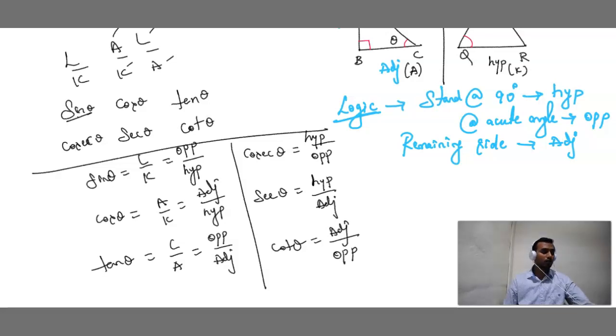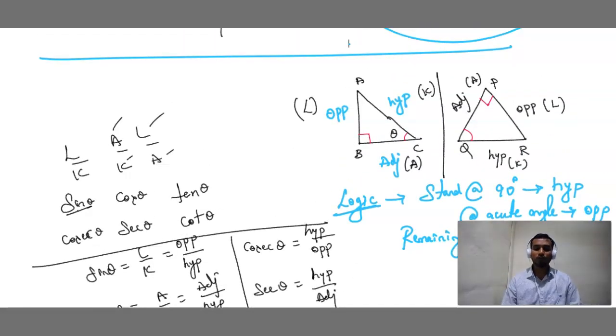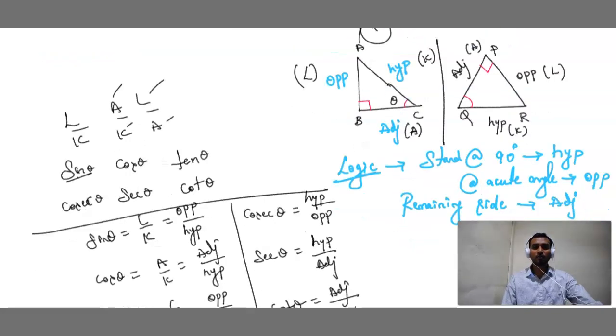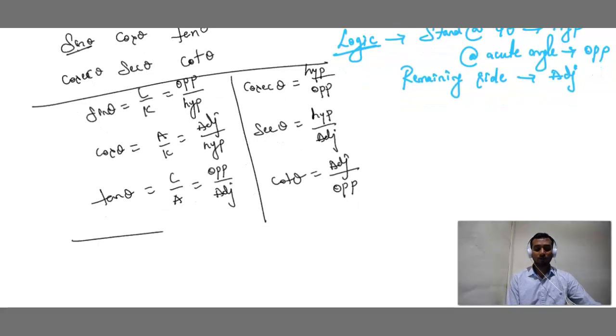Is this clear? So please remember these conditions and find what is sine in these two figures. This is your homework. You want to find all the trigonometric ratios. So what is sine? According to the figure, sine is opposite by hypotenuse. Opposite is AB, hypotenuse is AC. First figure, that is AB by AC. In the next session we are going to study the numericals based on this. But just remember these conditions.